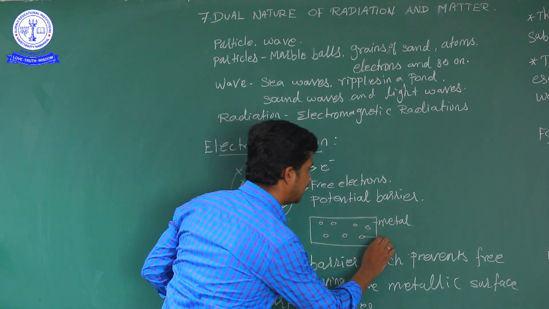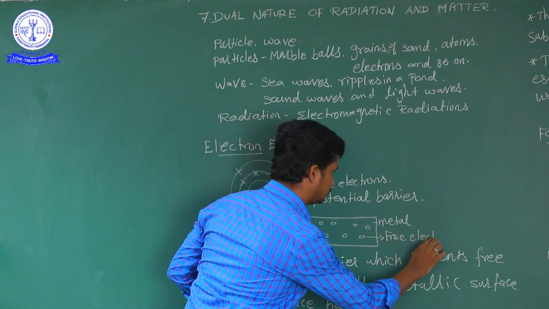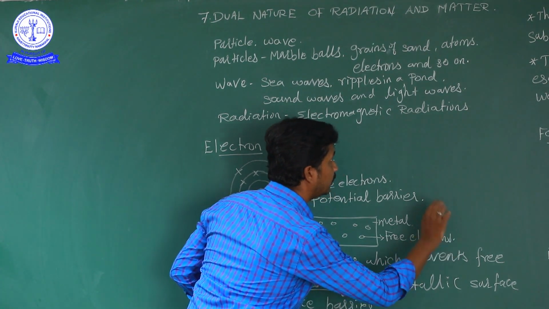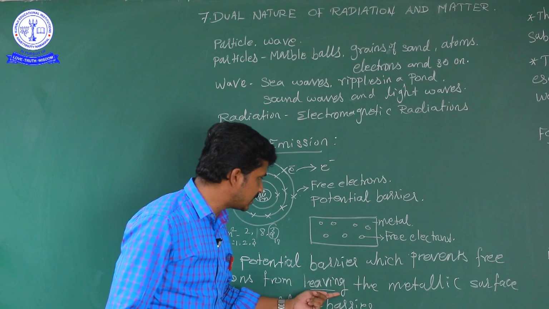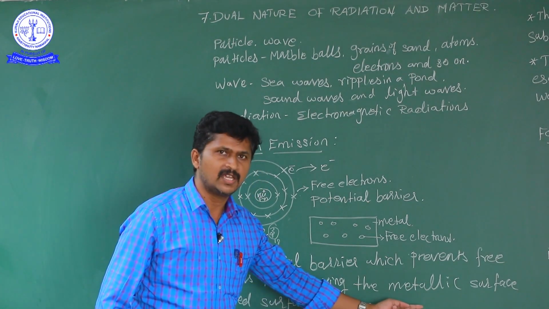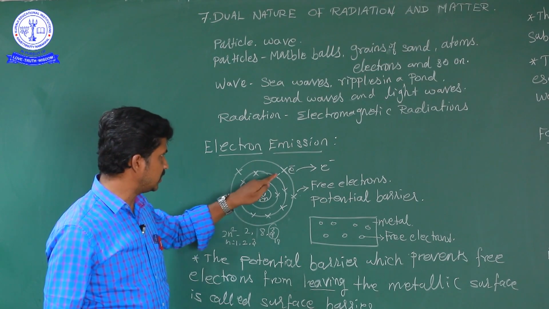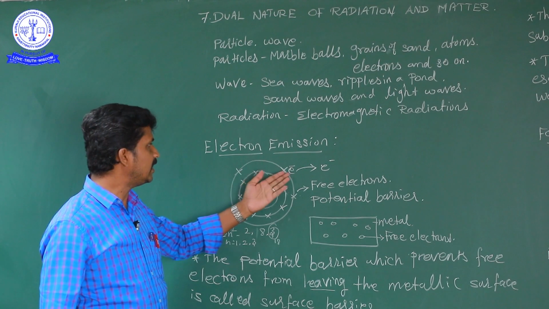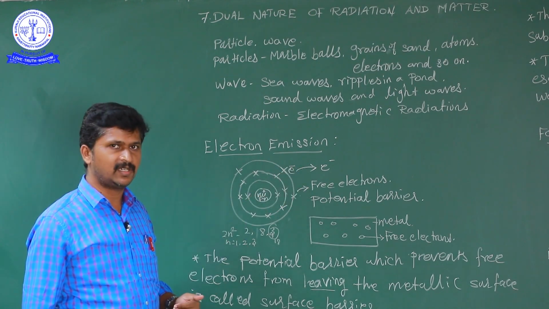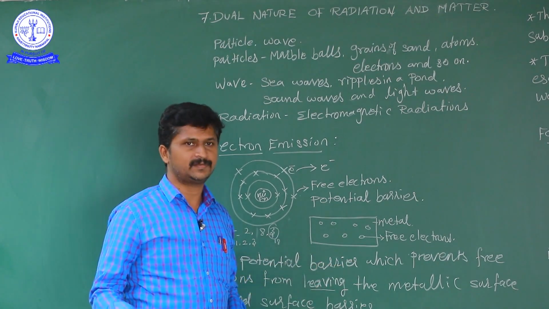So this is the free electron. How does it liberate? How does it leave? That is what is meant by leaving the metallic surface. This is the positive charge and this is the negative charge, which means attraction. Then why is the electron leaving from the surface? Let us continue the class further.